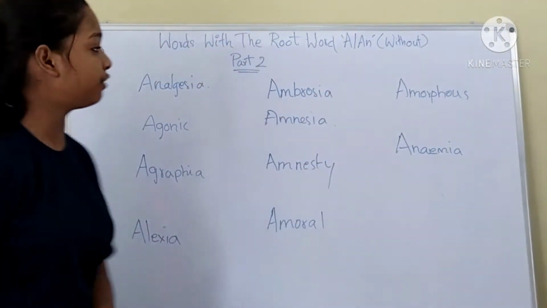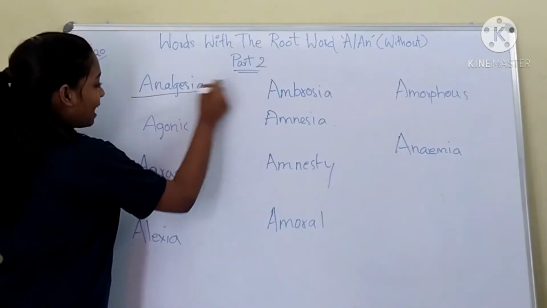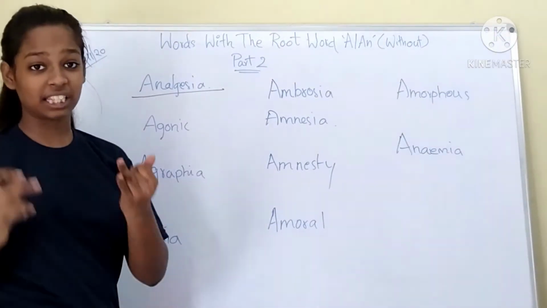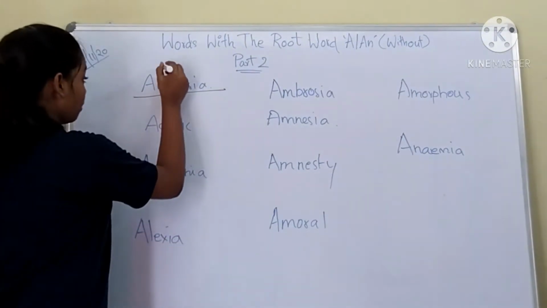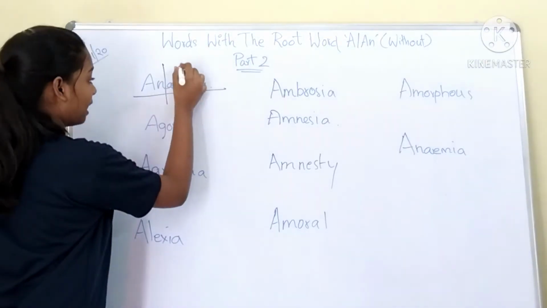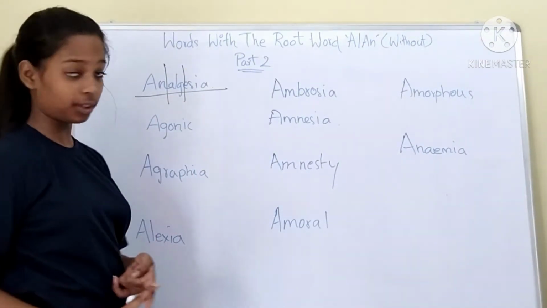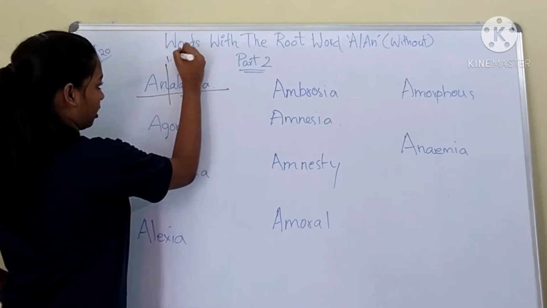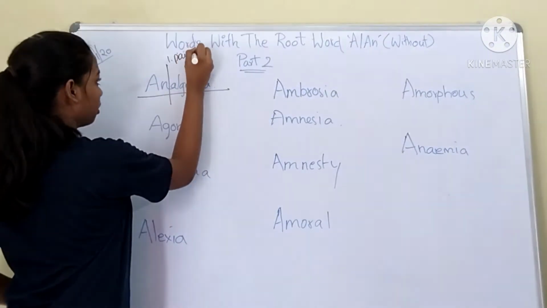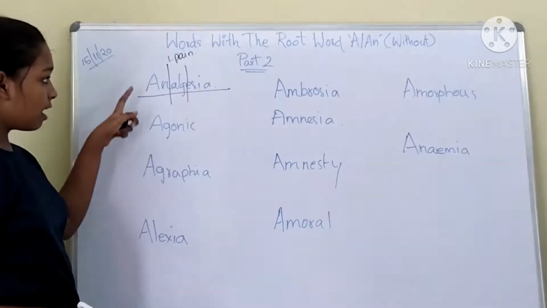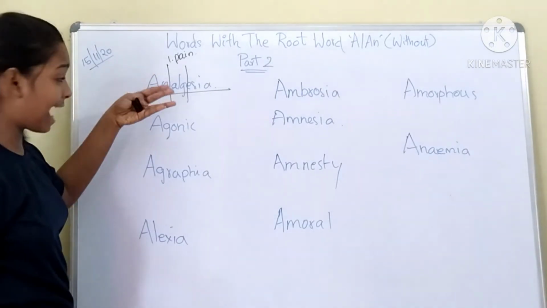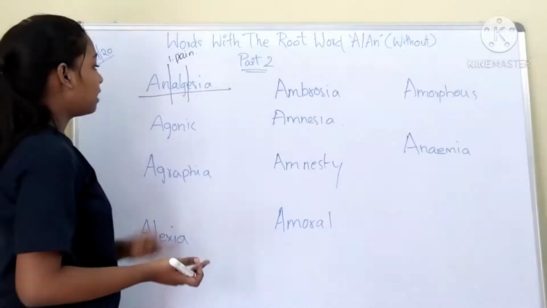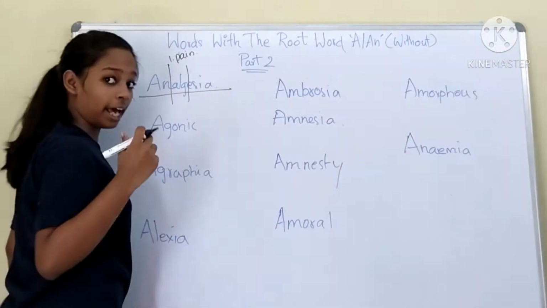The first word for today is analgesia. Analgesia has 3 root words in it. An, which means without, and alg. Alg is the first new root word in this session, which means pain. So the root word alg means pain, plus ia, which means a noun ending.